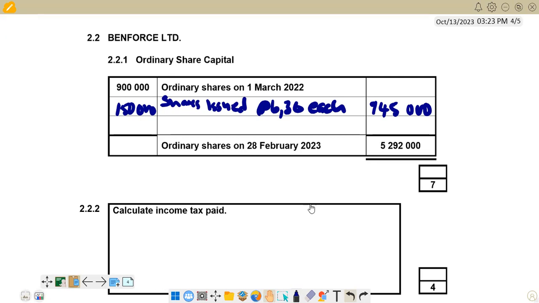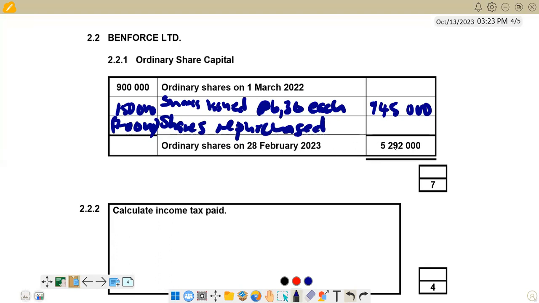So we are told that we have got 70,000 shares that were repurchased. So we can just say here shares repurchased. So here is 70,000. Remember, I said whenever there's a repurchase, we show it as a negative. So these ones we show them in brackets. And then the value of the repurchase, we do not know it, because we are not aware of the average share price yet. We can only find the average share price using the values at the end here.